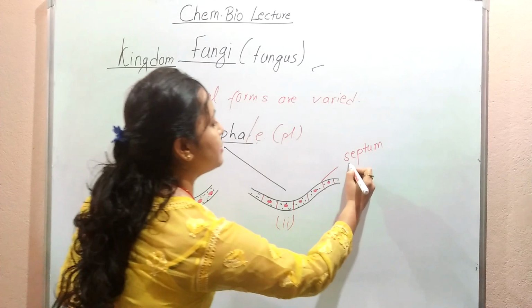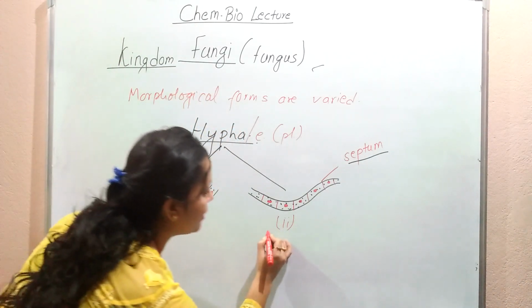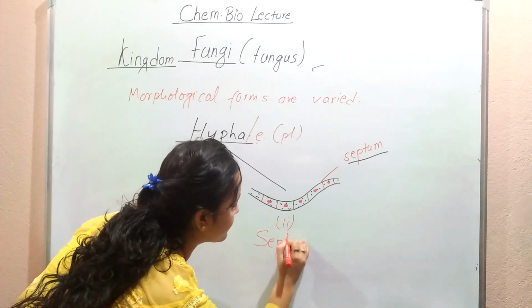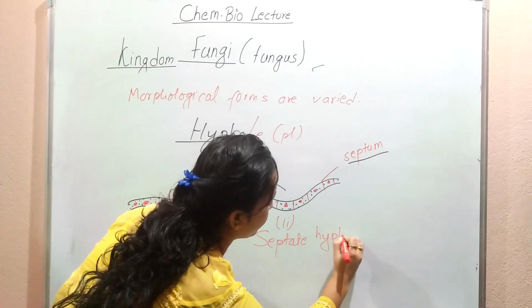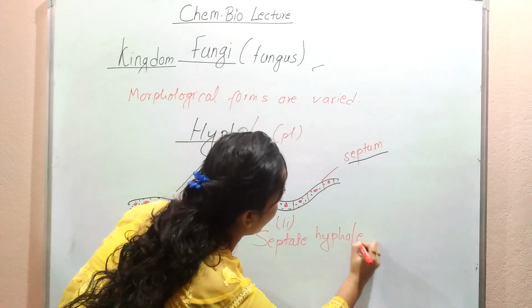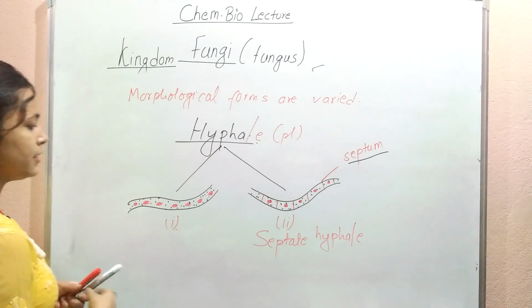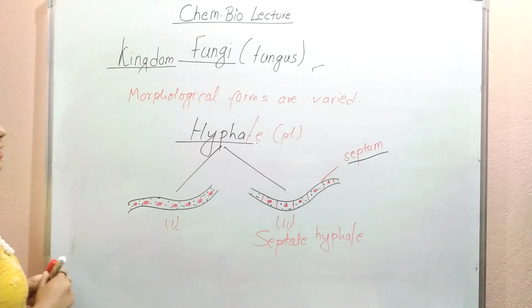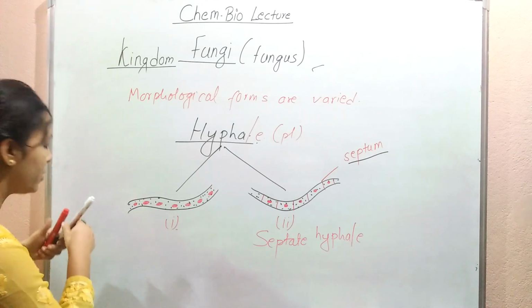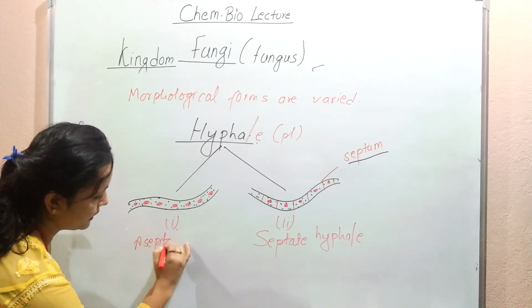So where there is a presence of a septum or septa, we call them septate hypha, or septate hyphae. The other one is aseptate hyphae. If it does not have a septum and does not have a cross wall, then we call it aseptate hypha.